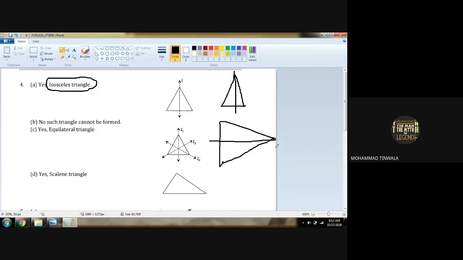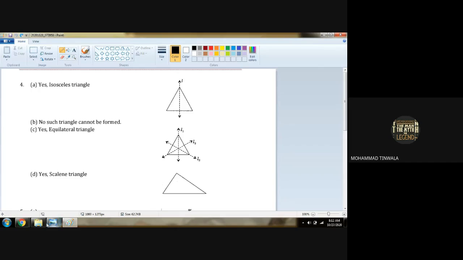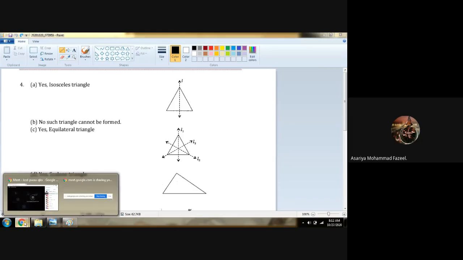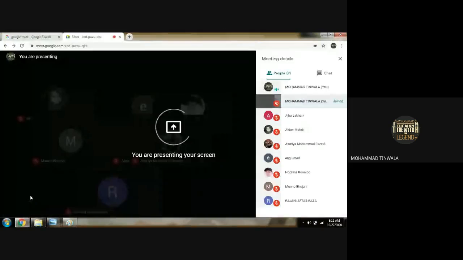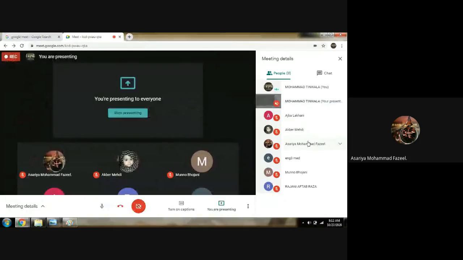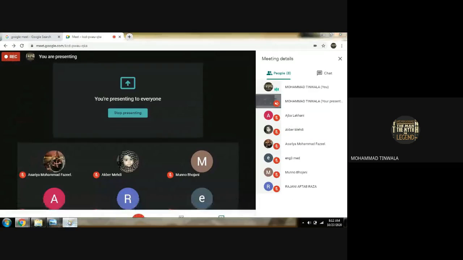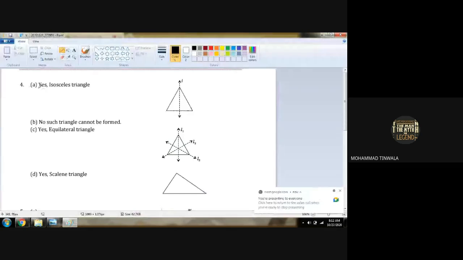Boys? Understood or not? Boys, I'm asking you. Yeah, understood. Okay. So, first step, isosceles triangle has one line of symmetry. We have drawn the figure here and we have shown the line L is a symmetrical line.